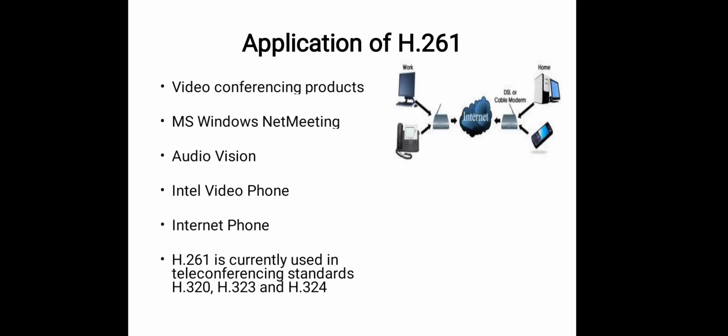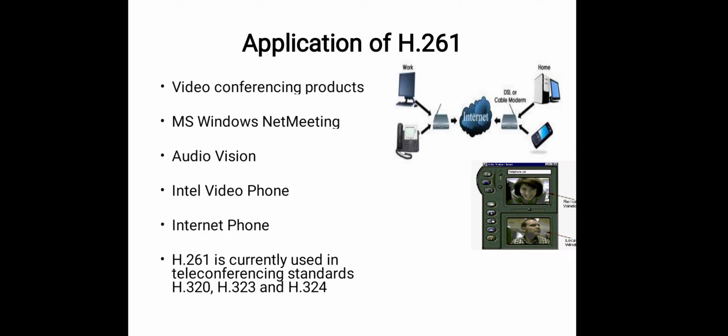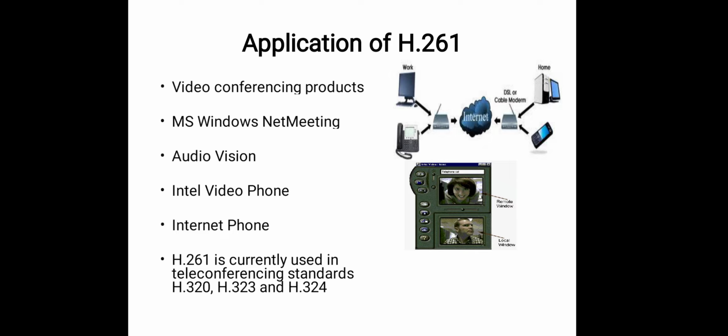This is the figure for the application of an internet phone, which nowadays we are using commonly. This is the figure for an Intel video phone. This is a figure for an Intel video phone in terms of software.